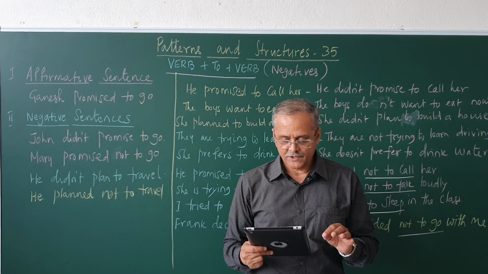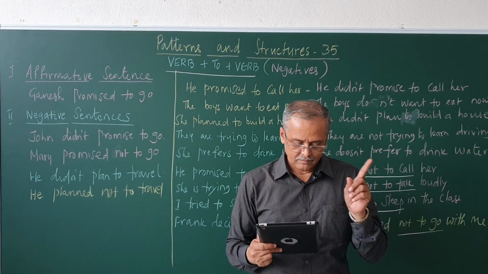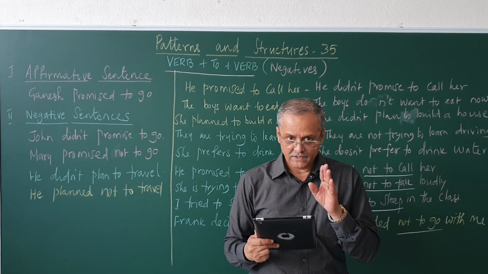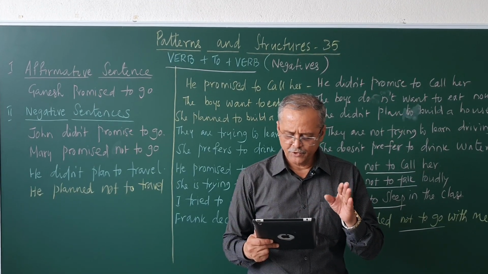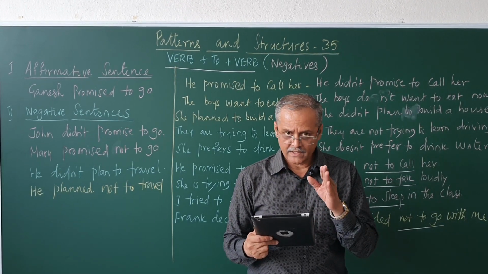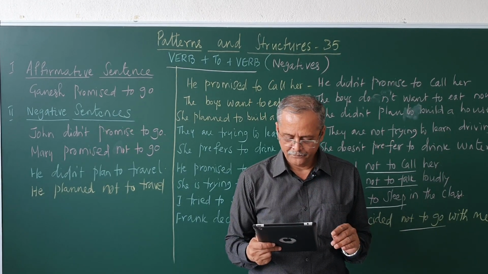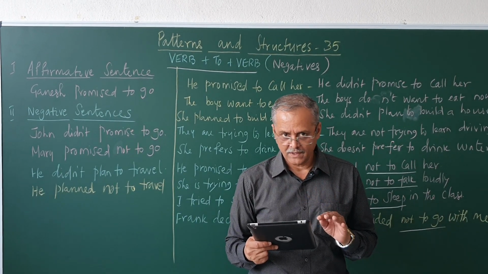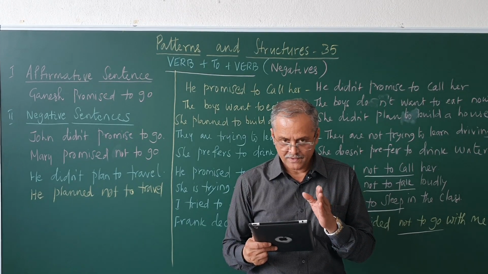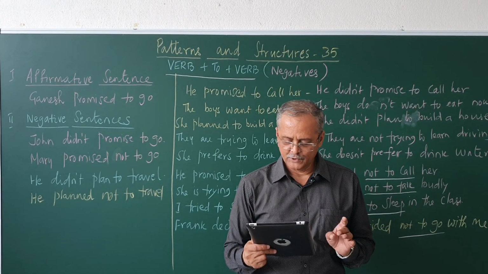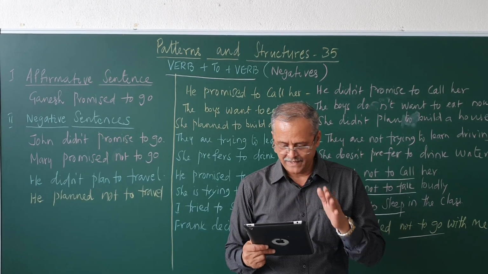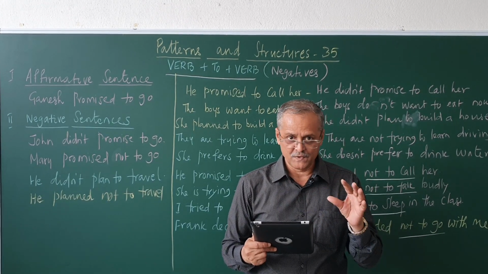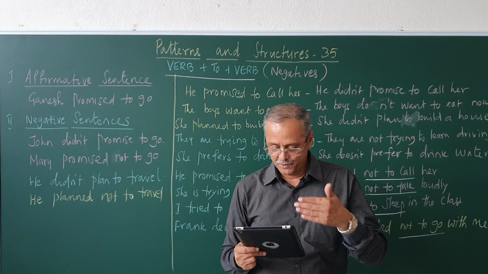Gomes expected to go. Mary expected not to go. Then John tried to be early. Mary tried not to be early. John hopes to work hard. Mary hopes not to work hard. John is trying to sleep. Mary is trying not to sleep. So, we are seeing the not to structure here. So, you have to use it.